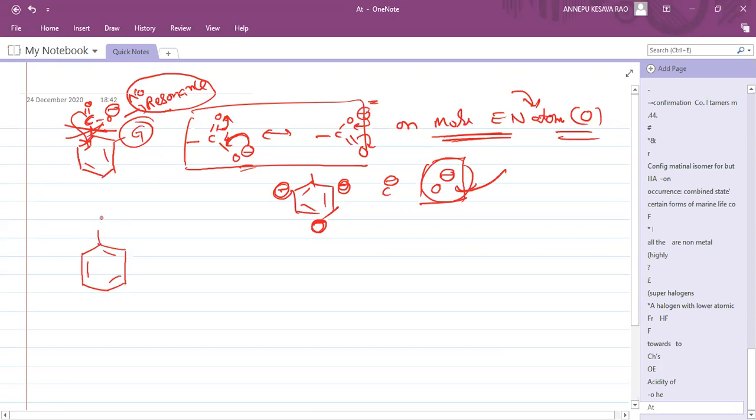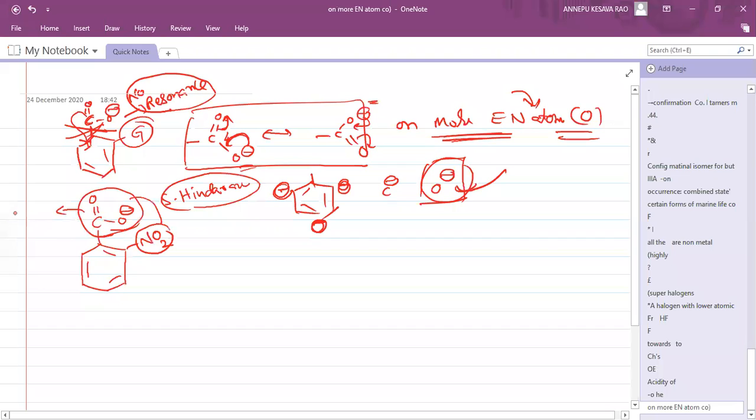See, resonance means all the atoms are on the same plane. But what has happened here? NO2, COOH, steric hindrance is there. So this COO minus goes into another plane. If this is on the same plane, then resonance continues to the benzene ring.